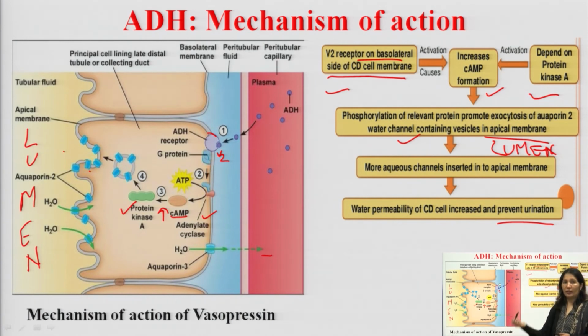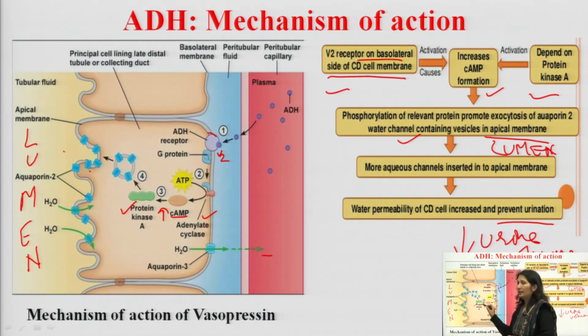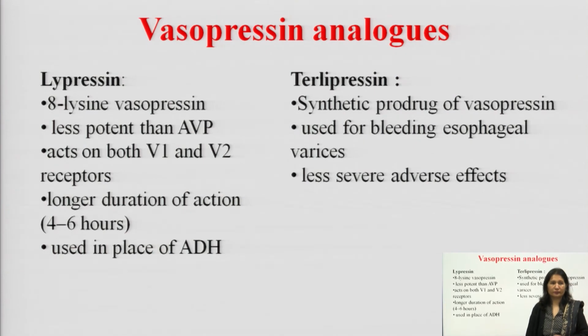So, it will reabsorb water. So, urine output will decrease, decrease urine volume. Thus urine volume decreases क्योंकि water का reabsorption cell से blood में जा रहा है, lumen में नहीं है, तो urine volume कम हो जाएगा.